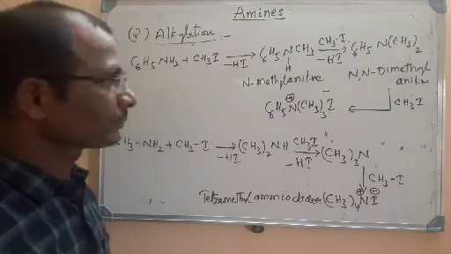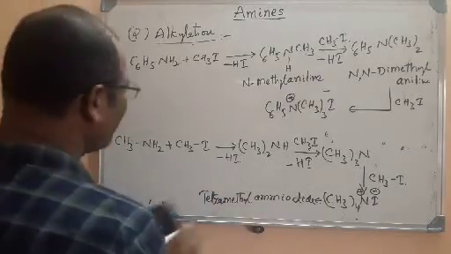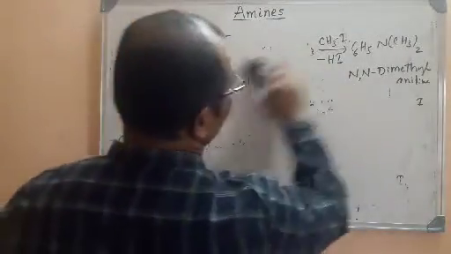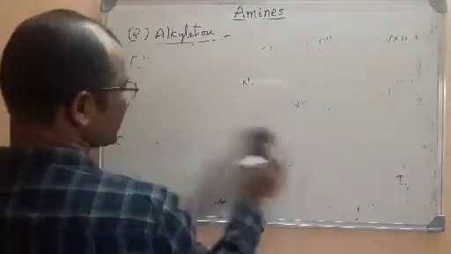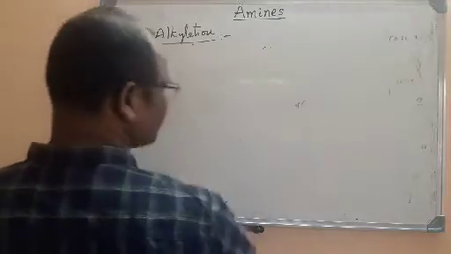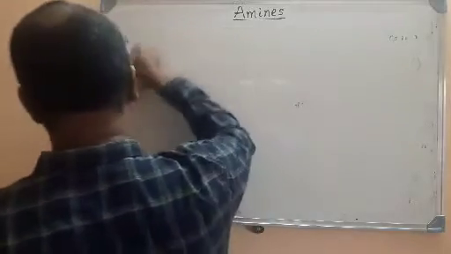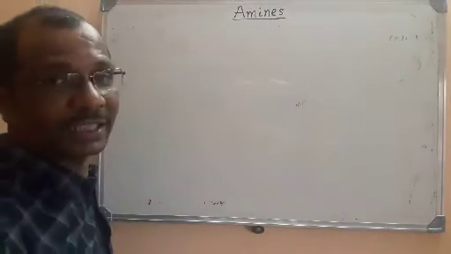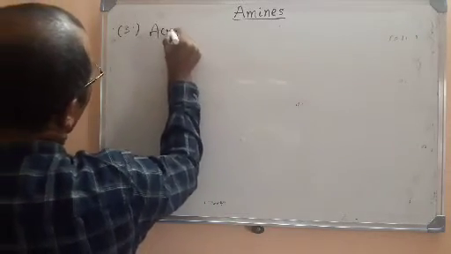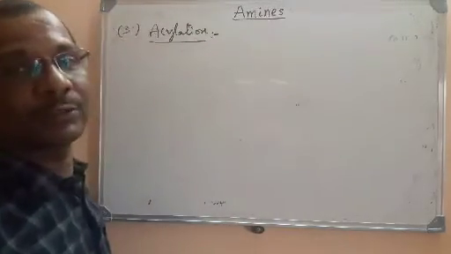So let us go to the next part of the lesson. The next reaction is acylation. If you have understood alkylation well, acylation can be understood very easily. In alkylation, we substitute with the alkyl group. Now it is acylation. What are we going to do? We are just going to substitute an acyl group for the hydrogen on nitrogen. So the third property is acylation. In acylation, we substitute an acyl group on nitrogen.